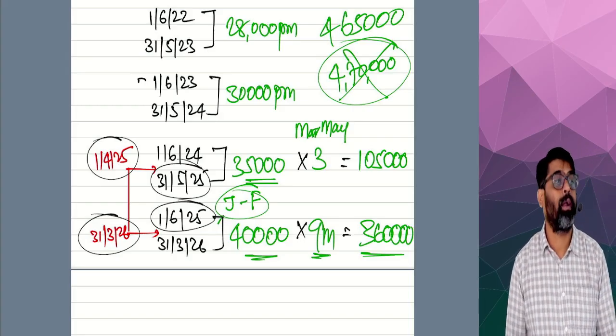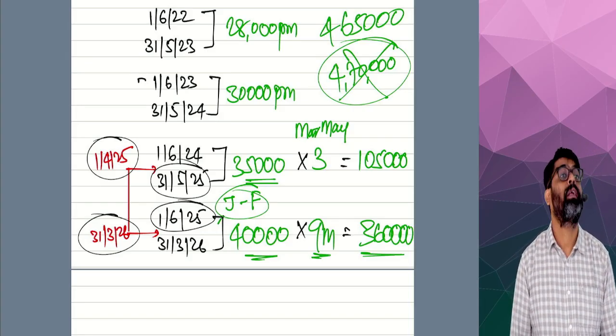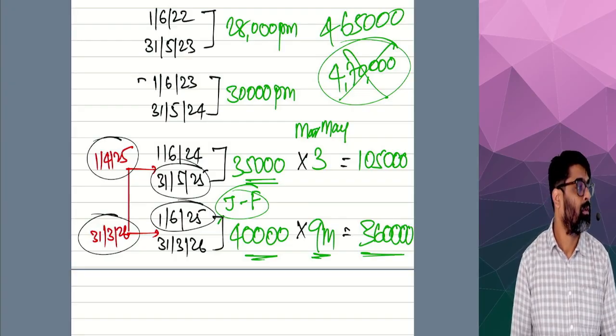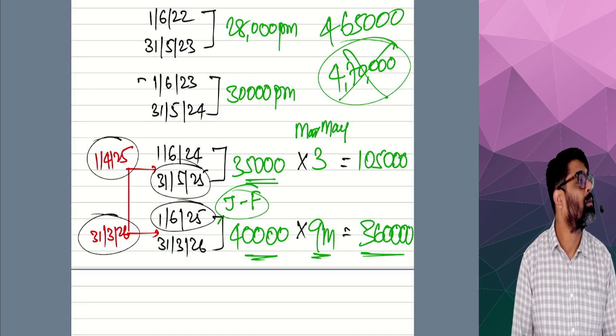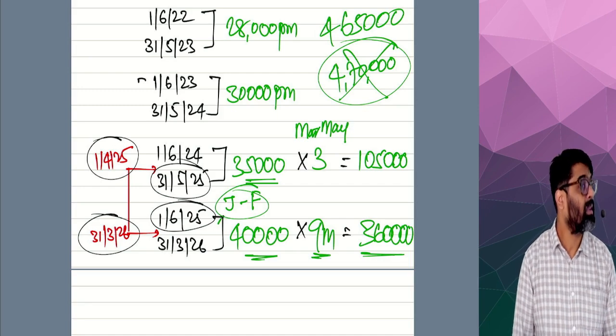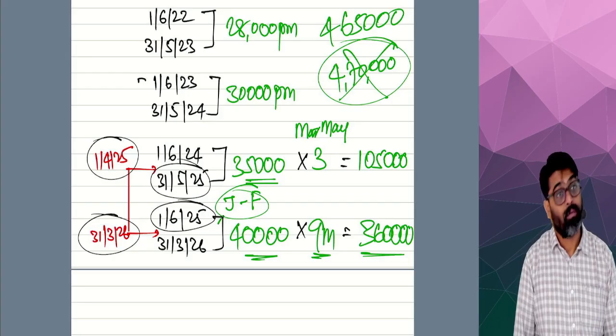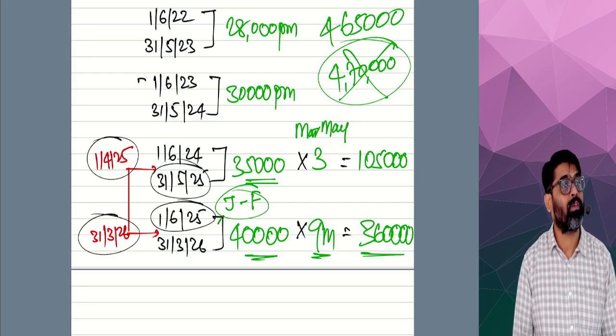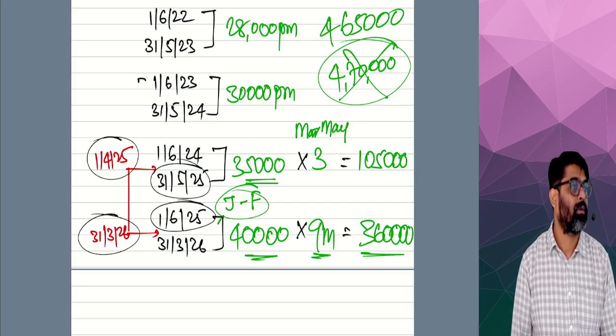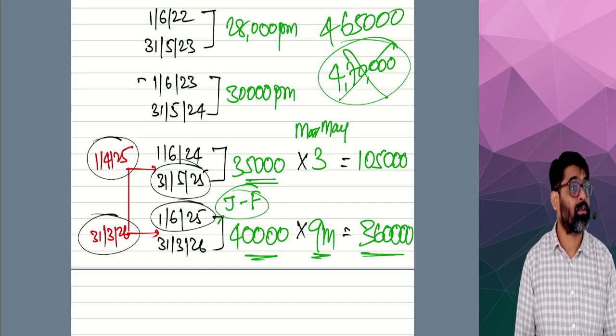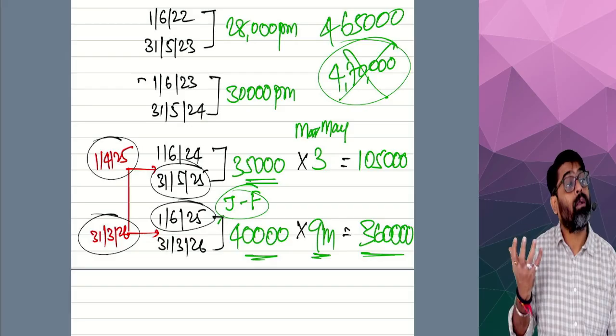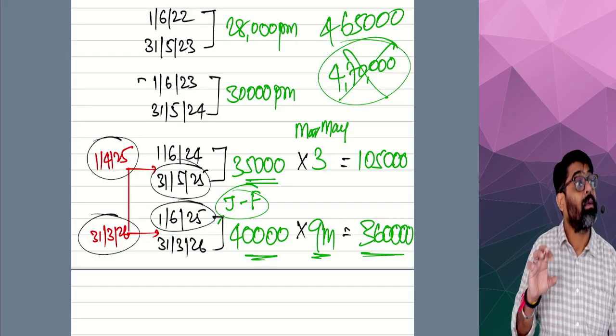Bonus you are going to get. Every year's March salary you are going to get as bonus. So this year also you are going to get a bonus, but that bonus will be equivalent to the March month salary. March month salary was how much? No, this year's March.